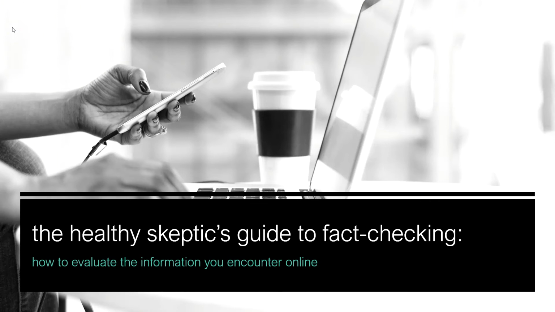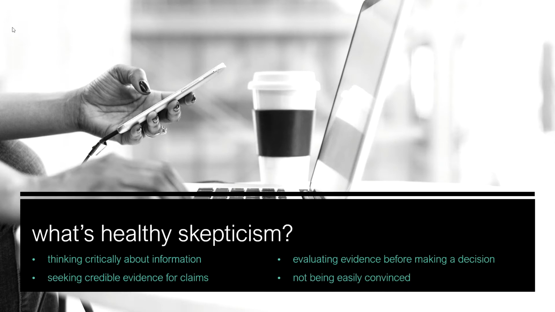This video is about how to assess the accuracy of the information you encounter online, and the ways the library can help you sort fact from fiction. First, what's healthy skepticism? It's the mindset of a person who doesn't automatically believe everything they hear. Healthy skeptics think critically about information, seek credible evidence for claims they read, and evaluate that evidence before deciding whether to believe it or not.